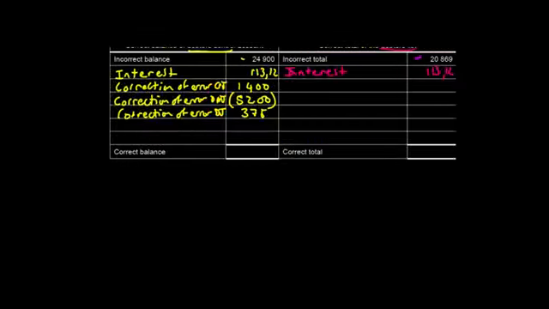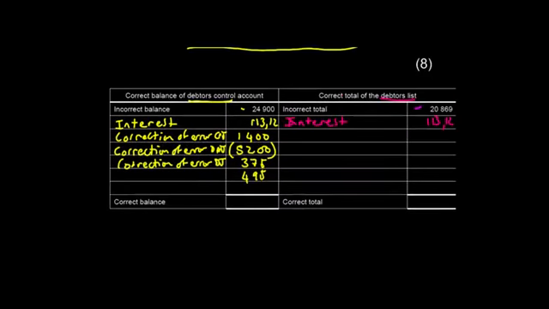And again, because it was a total, we're only looking at the debtors control account. It's not going to affect in any way our debtors list. Let's just move this up so you can see it more clearly. Remember, the pink on this side is the list. The yellow on the other side is the debtors control T account in my general ledger. So I'm also just going to call it correction of error. And this was the correction of the error in the CRJ.